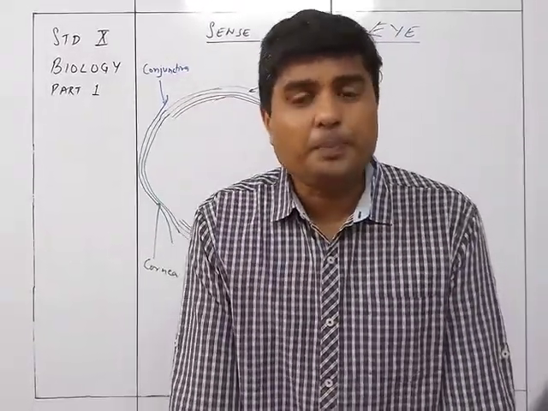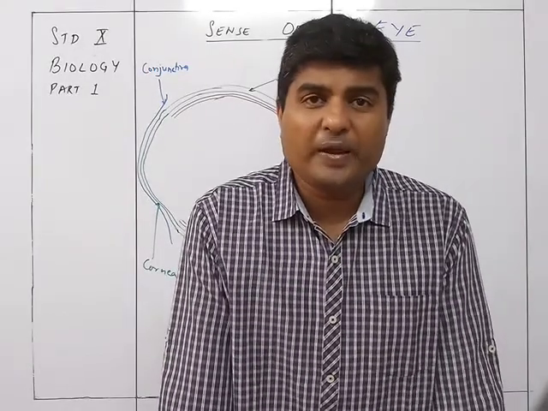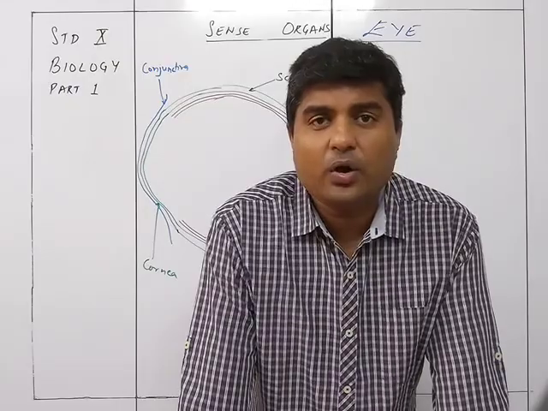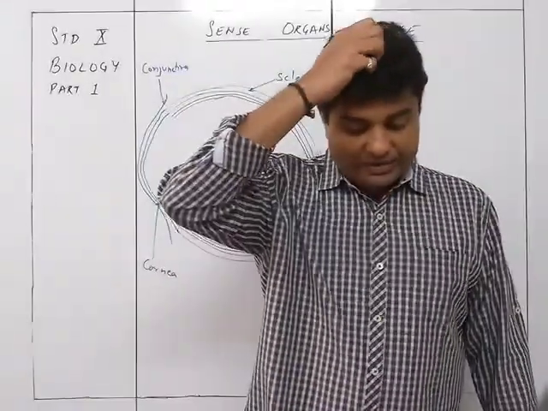Now this transparent part, in the case of certain people, becomes opaque due to some kind of defect. If it becomes opaque, they can immediately have an eye transplant done.